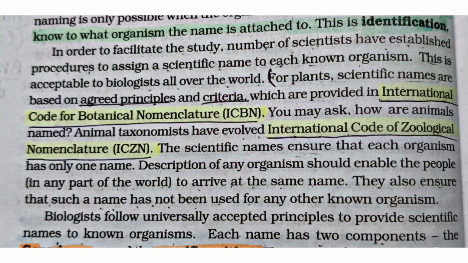We have to follow these ICBN rules to name all the plants on our planet. Similarly, we have to follow ICZN rules for naming all the animals on our planet. Full form of ICZN is International Code for Zoological Nomenclature.